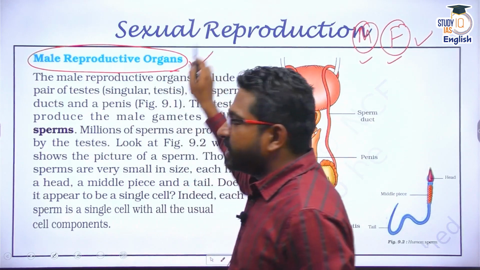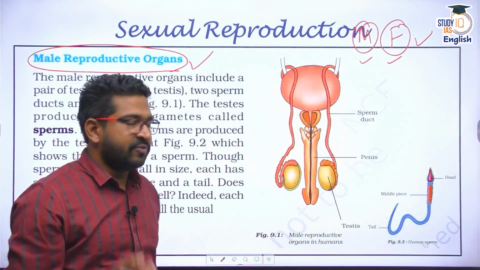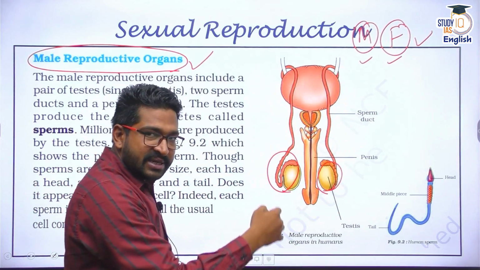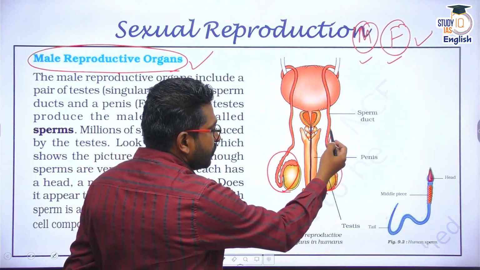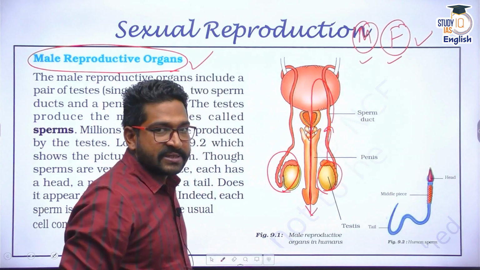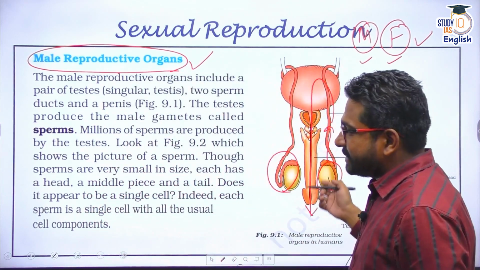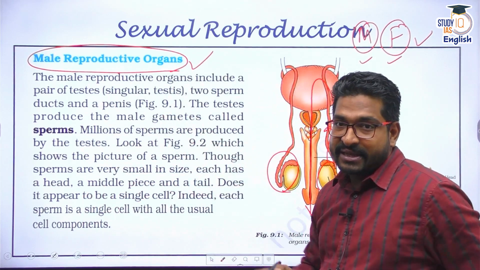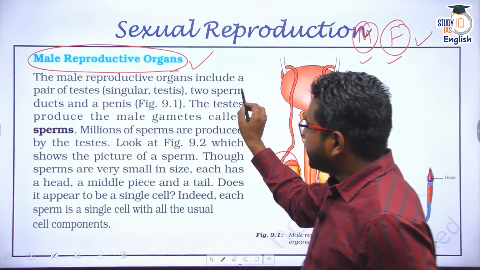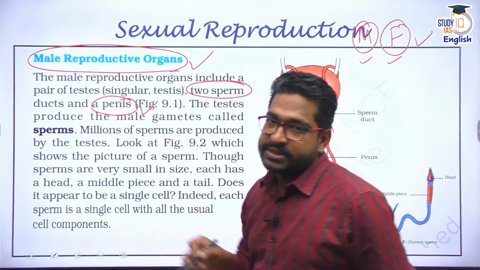Now, the male reproductive organs comprise basically three things. That is a pair of testicles. Then from these testicles, sperms have to travel to the sperm duct and ultimately they would be released through the penis. These are the basic parts. A pair of testes are covered with the scrotum. Basically, they produce sperms. These sperms travel through the ducts and are released or ejaculated through the penis.